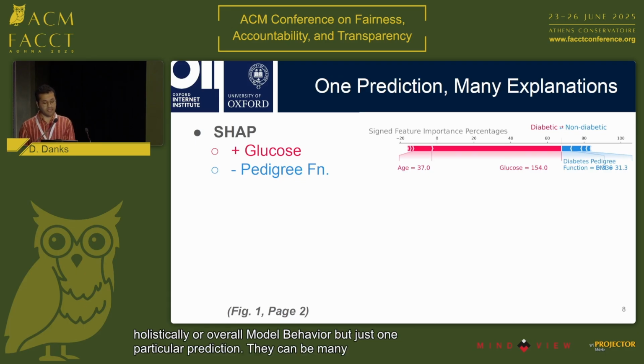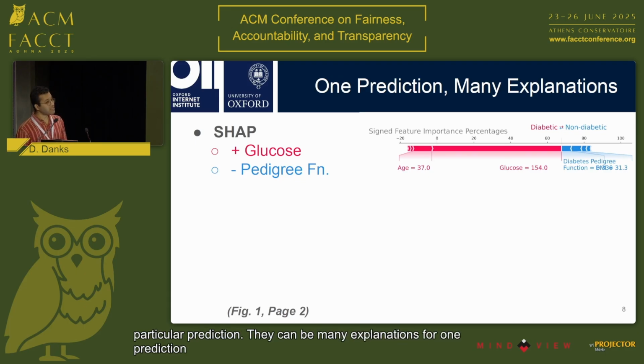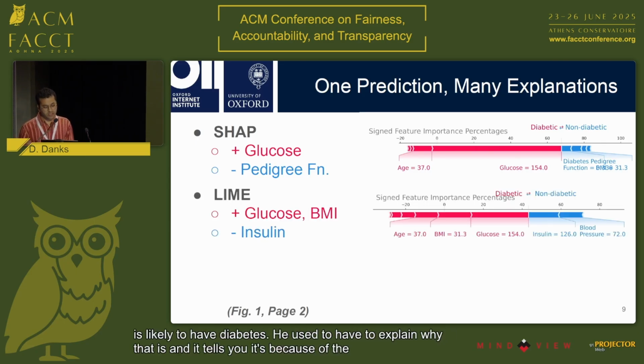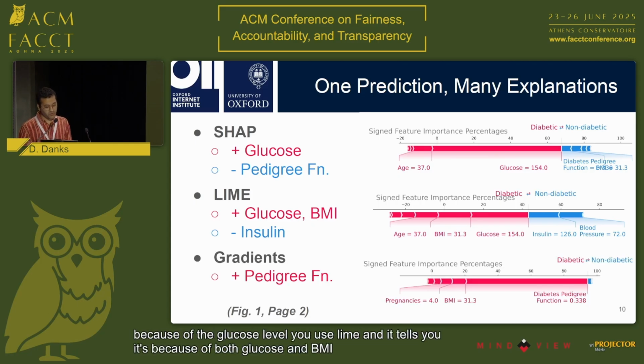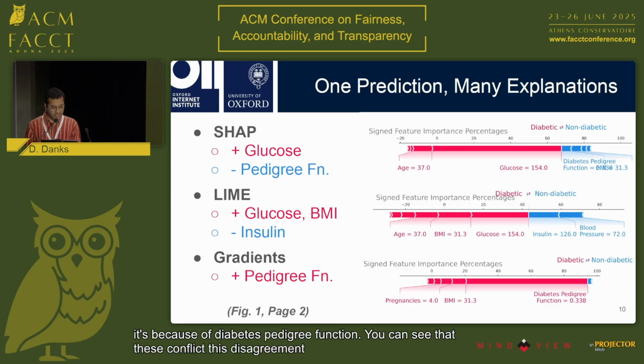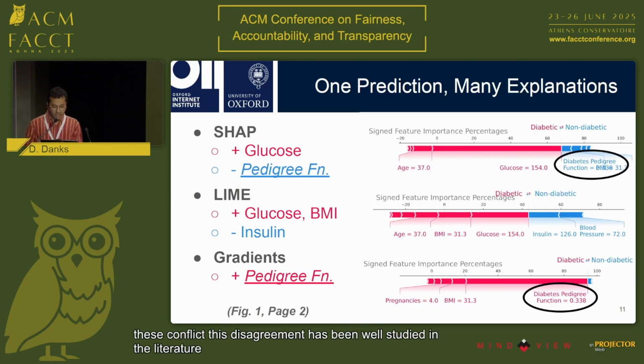There can be many explanations for one prediction. Here's a diabetes prediction model that says that a person is likely to have diabetes. You use SHAP to explain why that is, and it tells you it's because of the glucose level. You use LIME, and it tells you it's because of both glucose and BMI. And you use just the gradient of the logistic regression, and it tells you that it's because of diabetes pedigree function. You can see that these conflict. This disagreement has been well studied in the literature. So yeah, that's a clear conflict between these explanations.